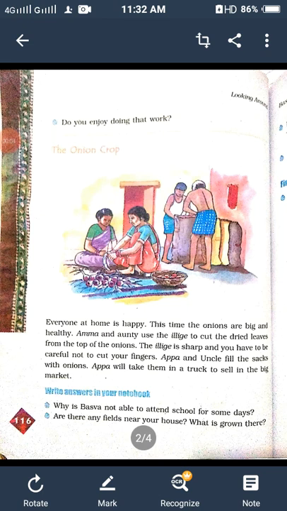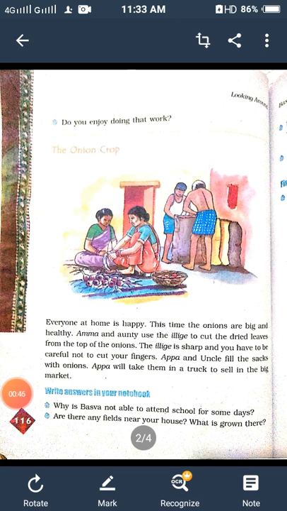You know that this is your NCERT EVS book, and today we are reading chapter number 14. This is the fourth part of the chapter. This is a question: do you enjoy doing that work? Your first question was, Baswa helped his father in the field. Do you help the elders in your family in their work? So you answered that yes, of course, we also help our elders in our family. Here you can answer that yes, when our parents, when our elders say anything to us, then I also enjoy that work. So let's start the content.